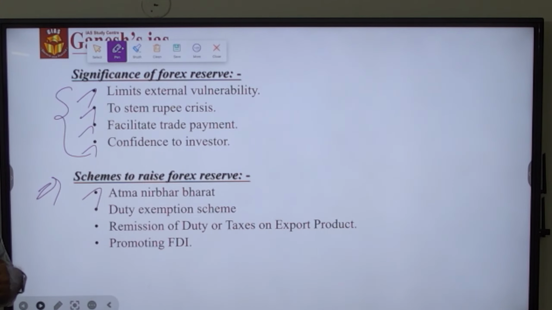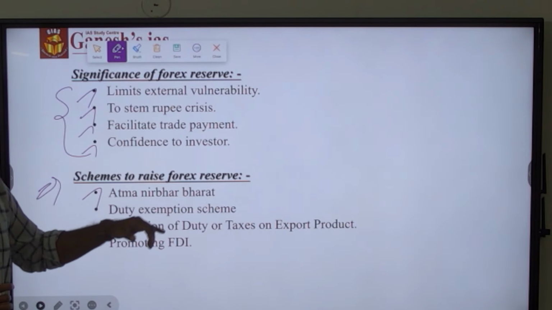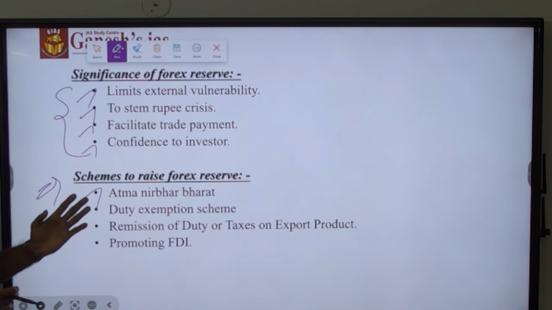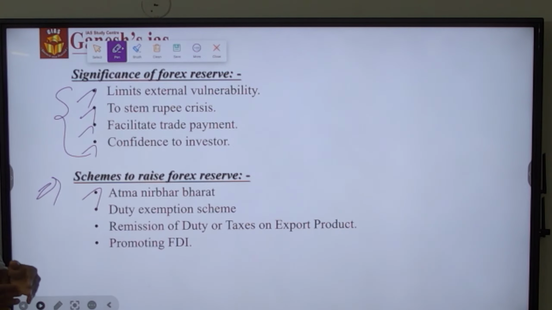That is, India could export more products that are produced locally in India. So if India is exporting more products, it could earn a major chunk of forex reserve, a forex currency. There will be some positive trade surplus, as a result of which more foreign currency assets will be earned by India, and it will be added to the forex reserve of the country.